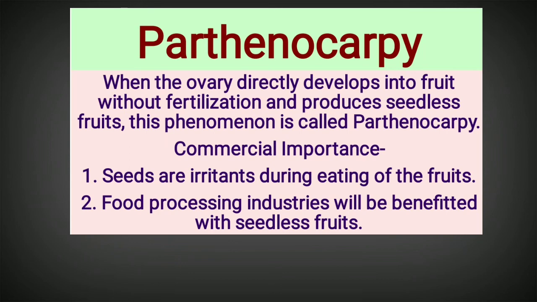Generally, the parthenocarpy condition is seen naturally in grapes, banana, etc. Now, this particular condition is seen to be induced in commercial plants such as grapes, mango, apple, etc. This is done with the help of two hormones, one is auxin and the other one is gibberellin.